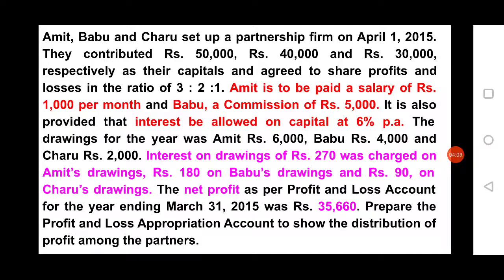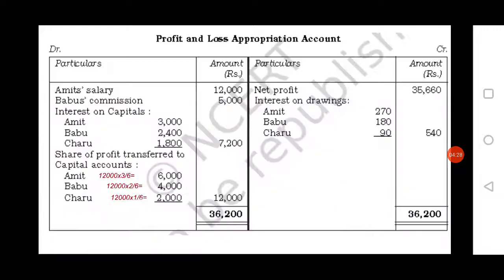Next, in this problem they have said that interest be allowed on capital at 6% per annum. For interest on capital, the capital amounts given are 50,000, 40,000, 30,000 of each partner. On that you have to calculate 6%. Then you will get interest on capital of Amit 3,000, Babu 2,400, Charu 1,800.